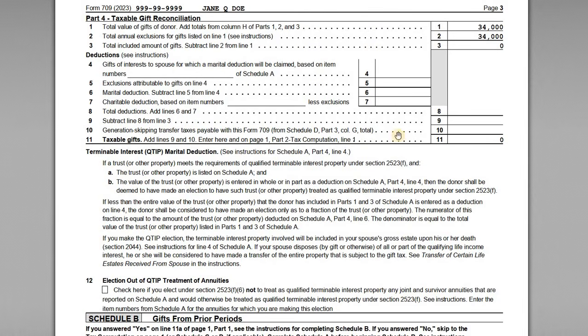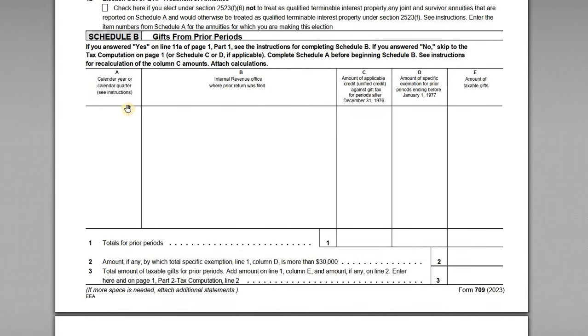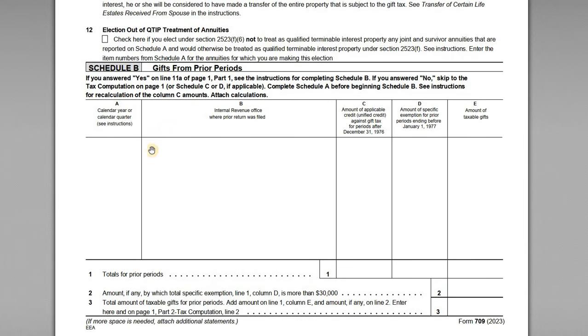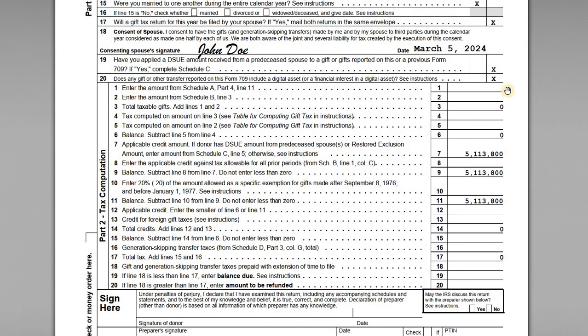Now Jane doesn't have any deductions or any GST, so the total taxable gifts for the period is going to be $0 for the year. Now in Schedule B, just to highlight this, this is the very first 709 being filed. So if we had prior years filed, we would list those years, the office where it was filed, and then to the extent we had any taxable gifts or applicable credit that was used, we would list those amounts as well. But in our case, we don't have any of those, so the amounts reported up on lines 1 and 2 are also just 0.